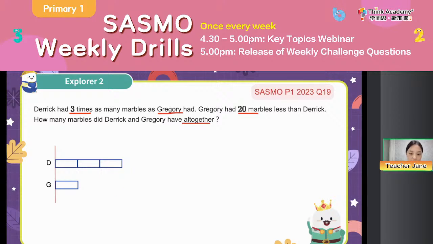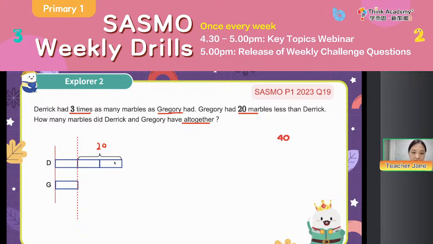No, everyone. 20 is the difference, means how much longer is D, right? Okay, so we can see this time here it will be 20. Okay? This is the difference. And then, yeah, the correct answer will be 40. Then let's see how we can calculate together, okay?